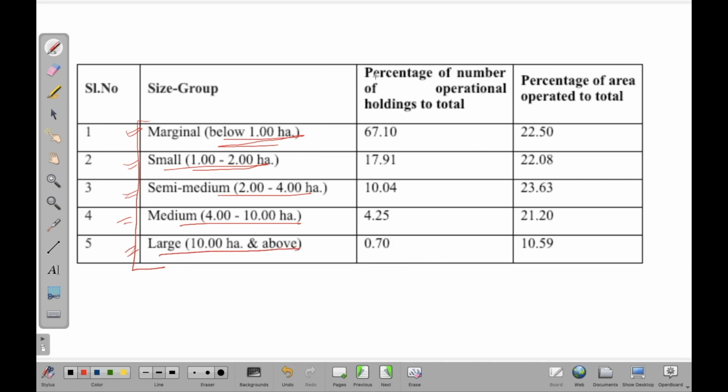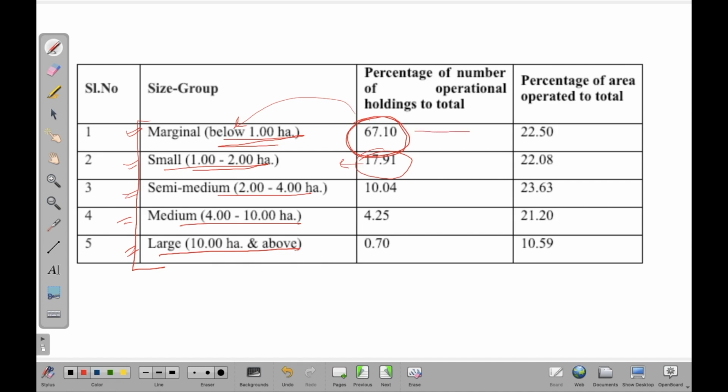As for the percentage of number of operational holdings in total, 67% of land holdings in India belong to marginal farmers. So you can see a trend here that these would be the people who fall into the poverty criteria, and then 17.9% of people fall into the small farmers category, because they own land between 1 to 2.